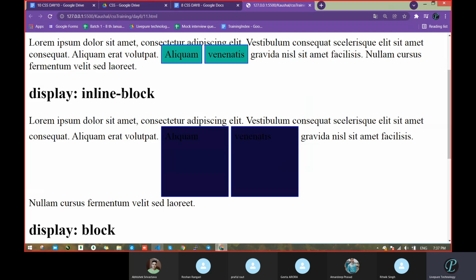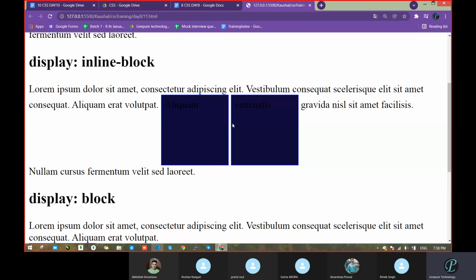It takes some properties from block, so it becomes block type, and due to inline it came on the same horizontal plane. The difference is that we can set extra margin and padding in the case of inline-block, but in the other case we can't. You will get that difference in the upcoming one.